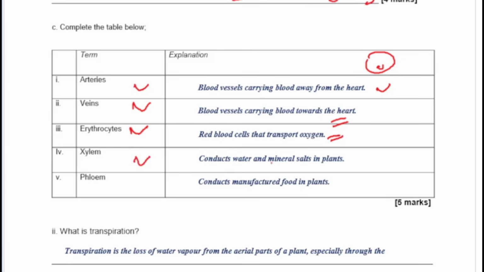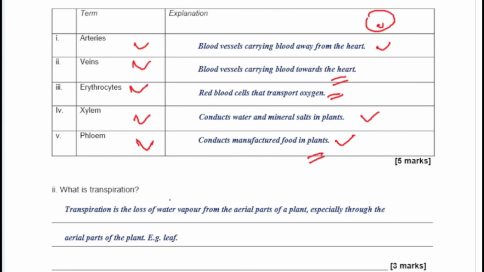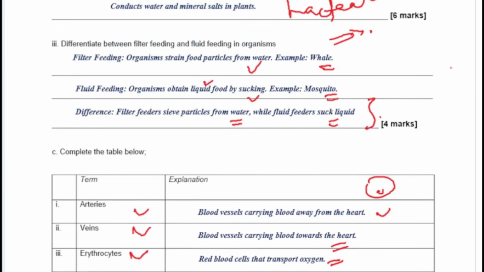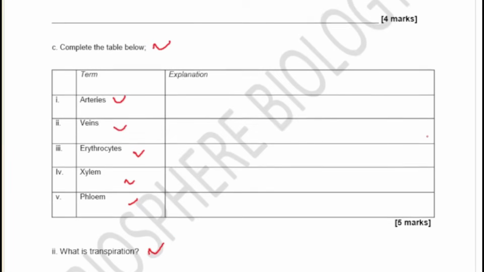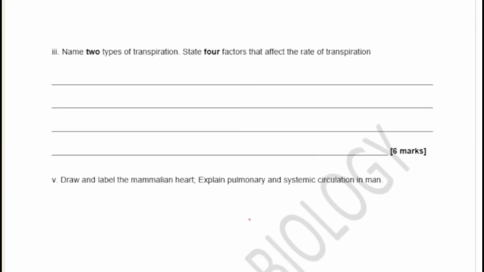And then the xylem helps to conduct water and mineral salts in plants, and your phloem conducts manufactured food in plants. So please take note of that. Write these things down. What is transpiration? It is the loss of water from the aerial part of the plant, especially the leaf. You have different types of transpiration, like stomatal transpiration, lenticular transpiration, and cuticular transpiration. Okay, so moving on to the next question.